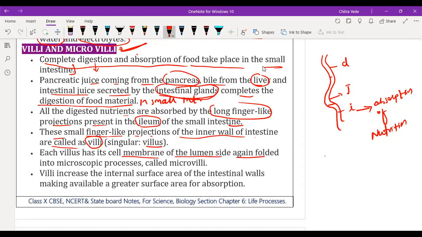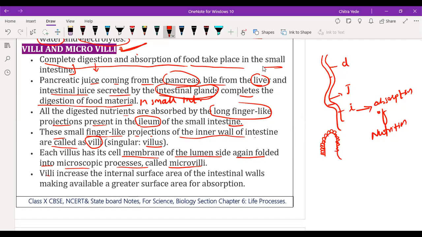Lumen side means the outer covering. On this outer covering, microscopic processes called microvilli are present, which help in absorption of nutrition.